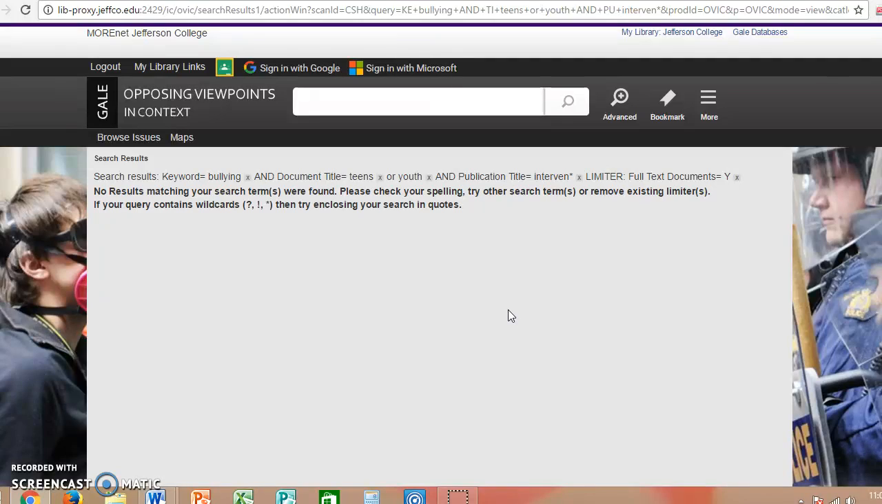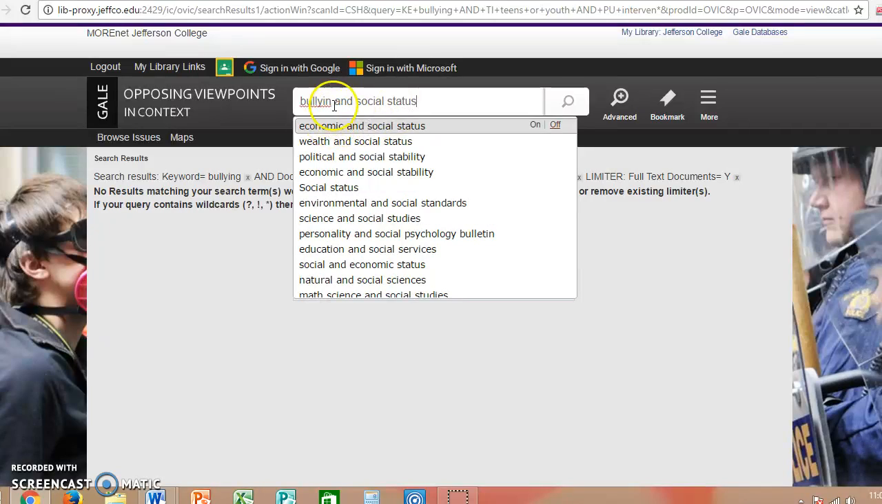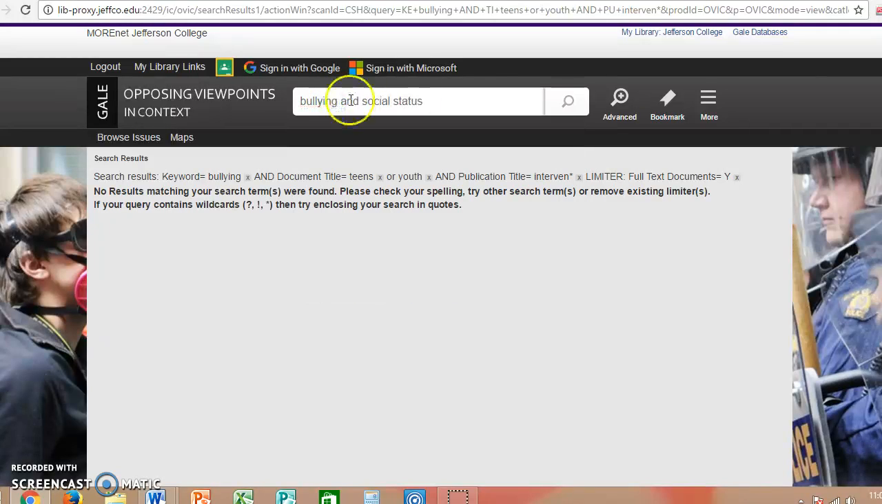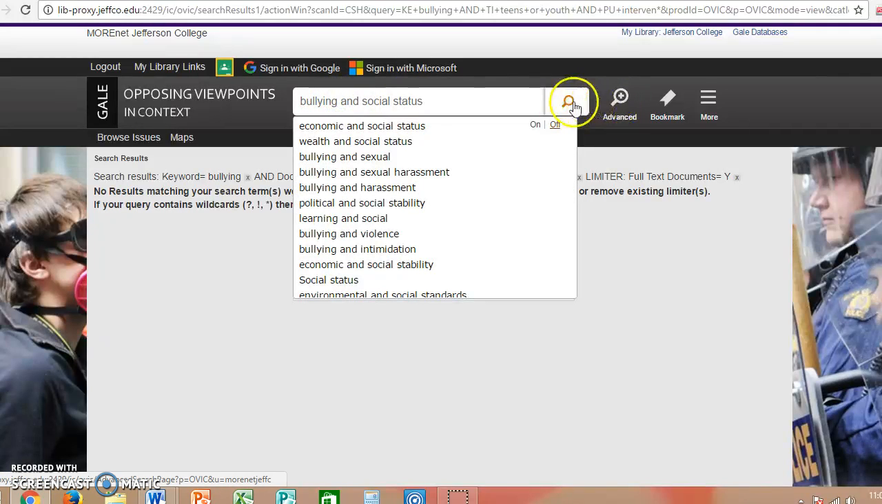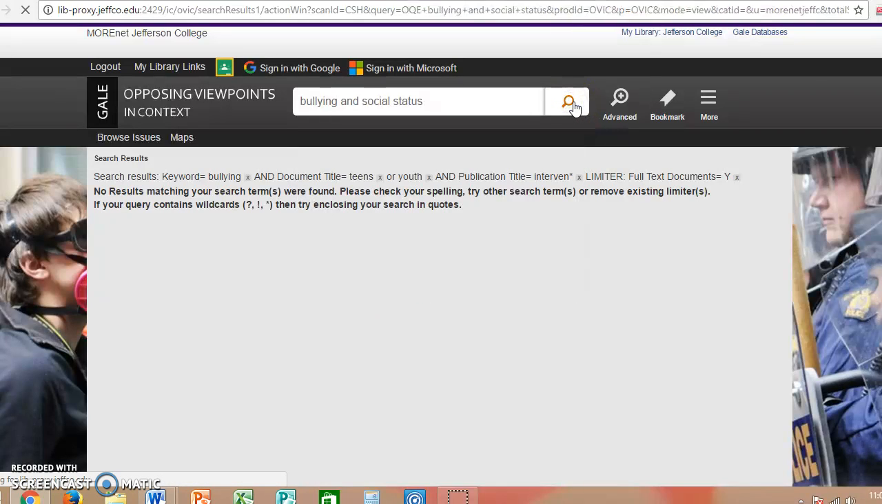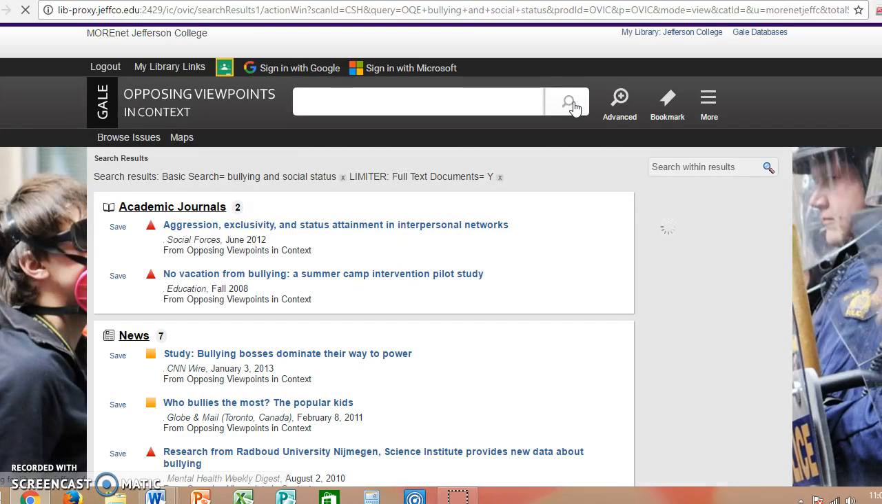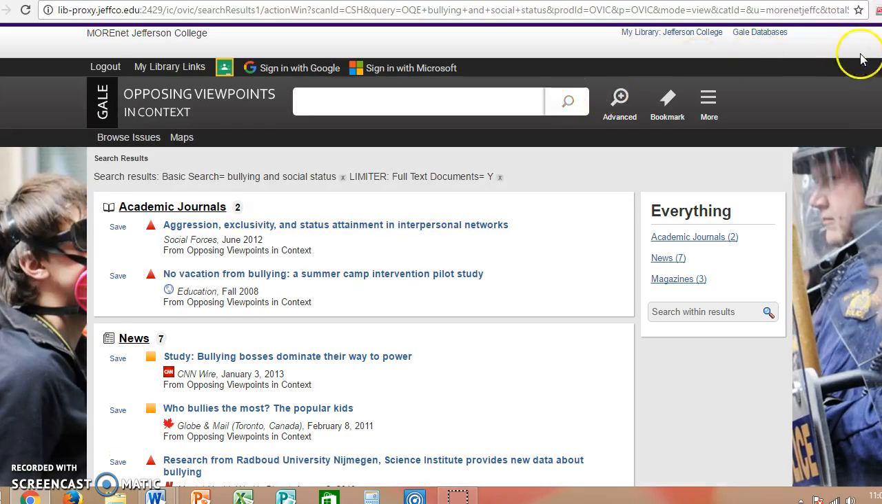So now you get it. No results matching your search terms were found. So again, we made it too narrow for this particular search. So let's try bullying and social status and see what comes up. And again, that might be too narrow as well, but we'll see. That's the one thing with the research, is you just have to experiment.